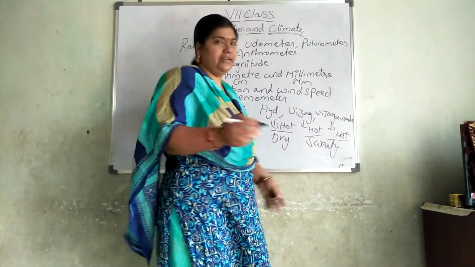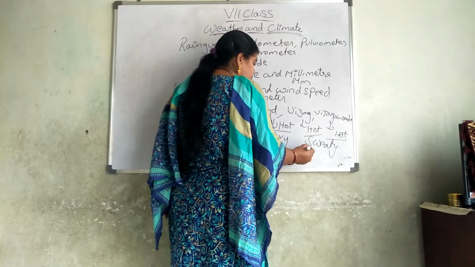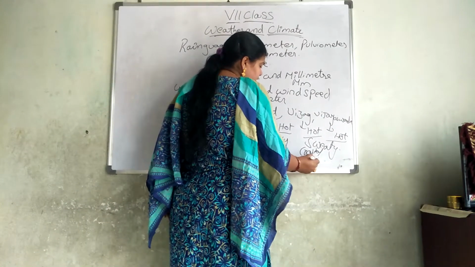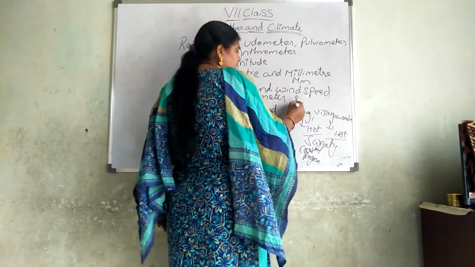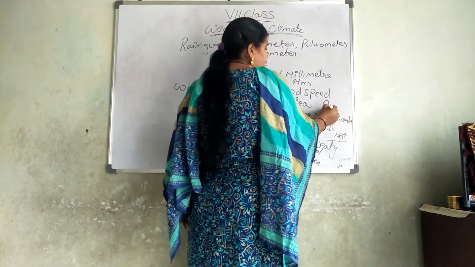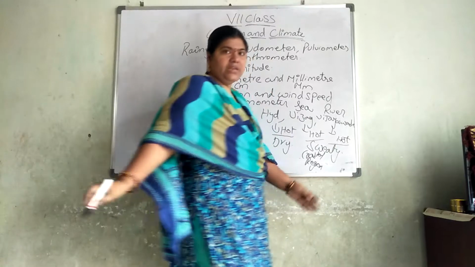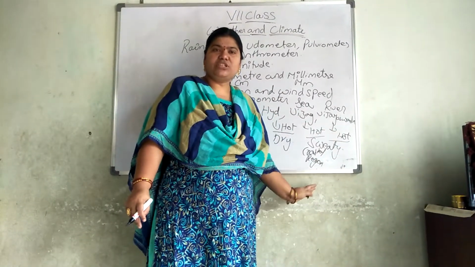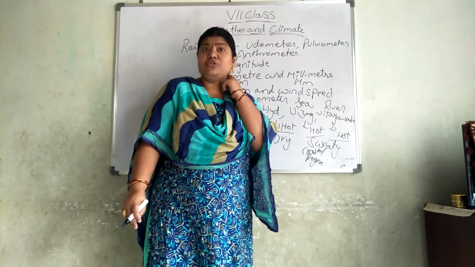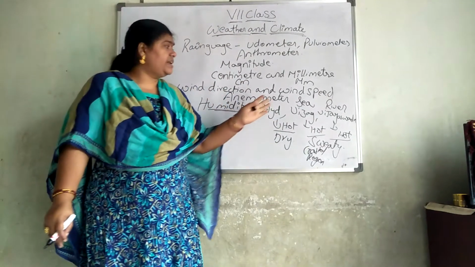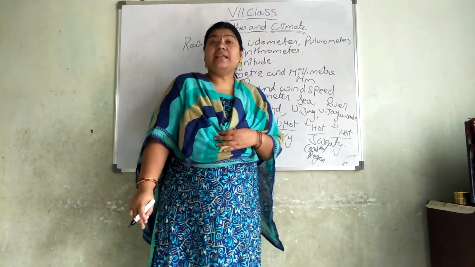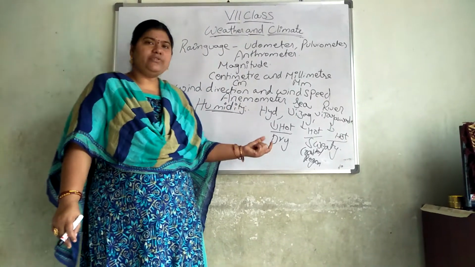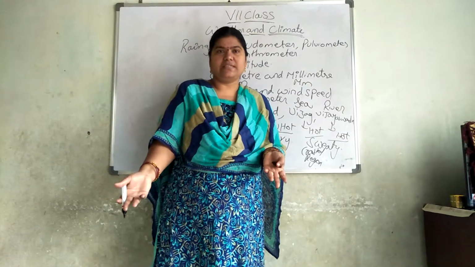near to the coastal regions. These two are coastal regions. Means in Vizag you can see the sea, and in Vijayawada you can see the river. Here the Krishna river is there, there the sea is there. Because of these two places, they are near to the coastal regions where rivers and seas are there. There the water will get evaporated more. Did you understand? In Hyderabad we don't have such rivers and seas.